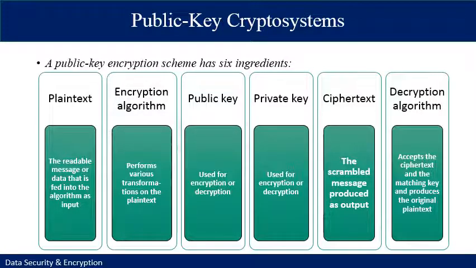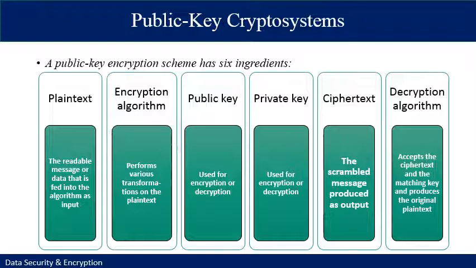Let me reiterate that asymmetric algorithms rely on one key for encryption and a different but related key for decryption. These algorithms have the following important characteristics.